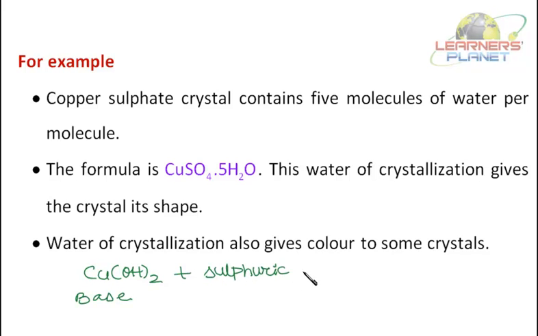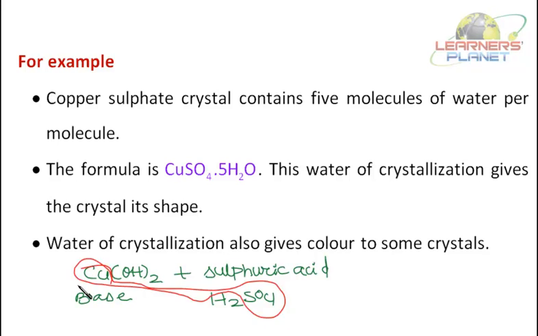Do you know the formula of sulfuric acid? It is H2SO4. Copper combines with the sulfate, and this way copper sulfate is formed. The product is copper sulfate, which is a salt.